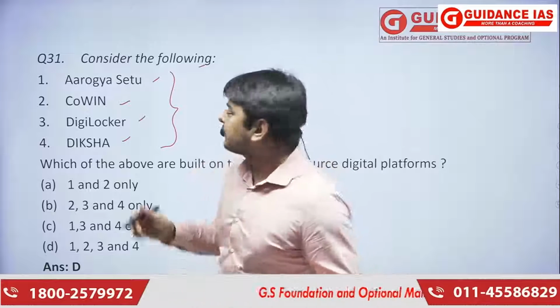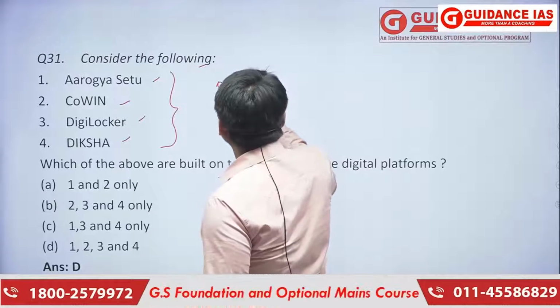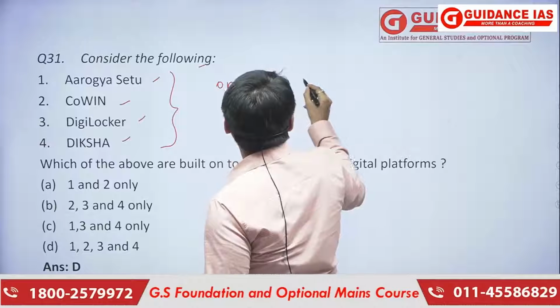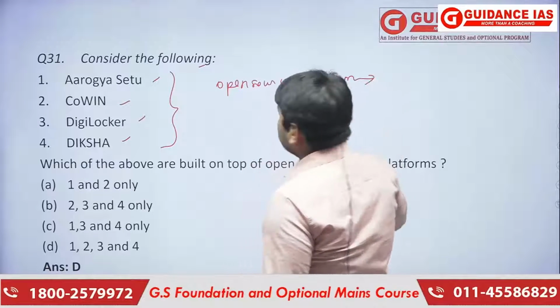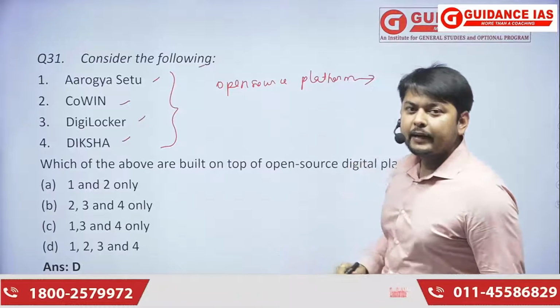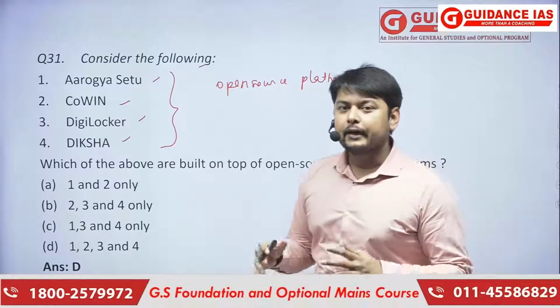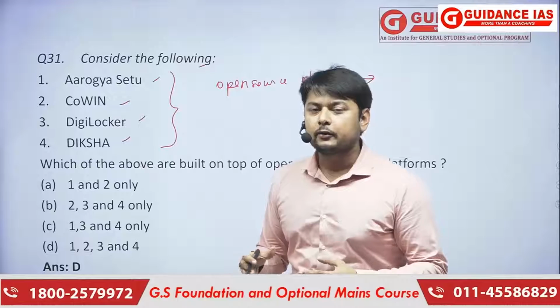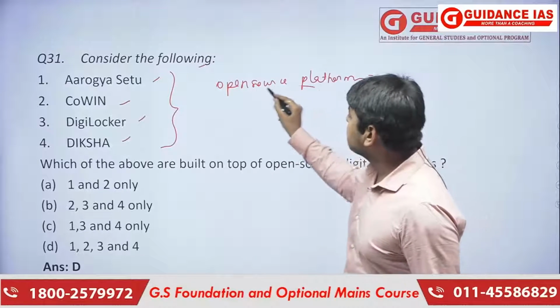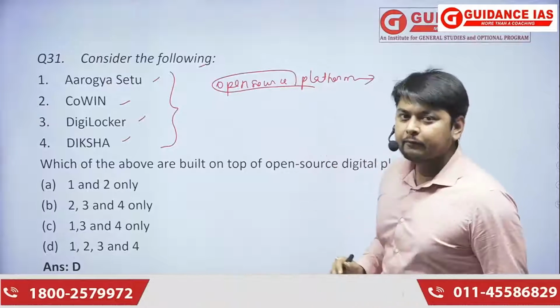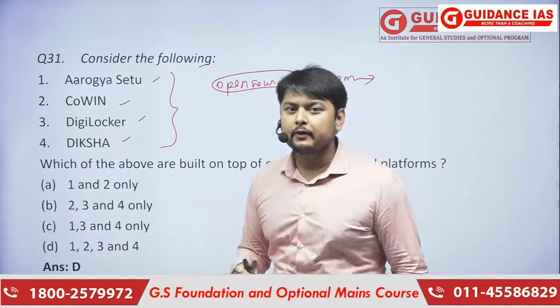Open source platform: here the government provides information to different government agencies. As this is open source, the information can be accessed from different government agencies.